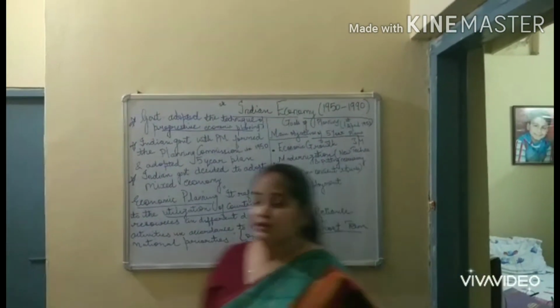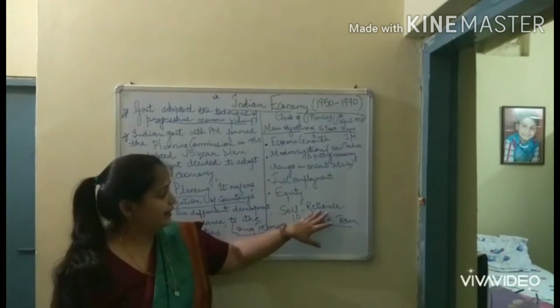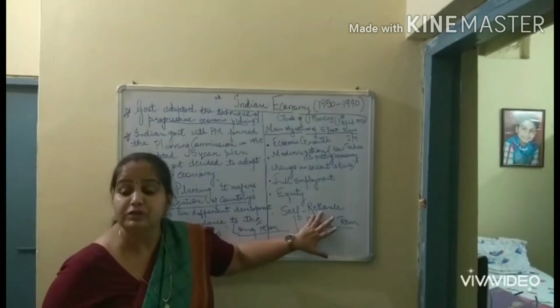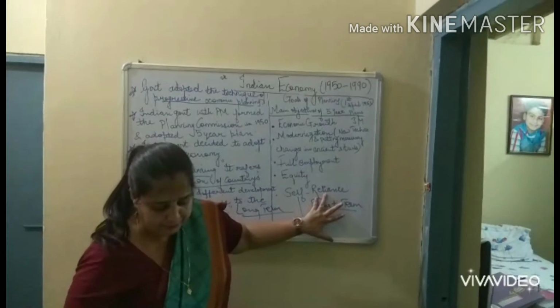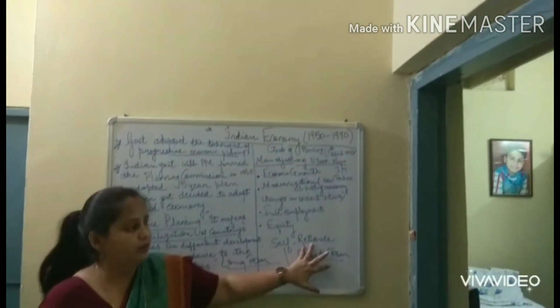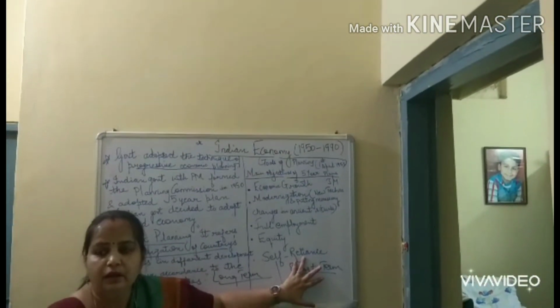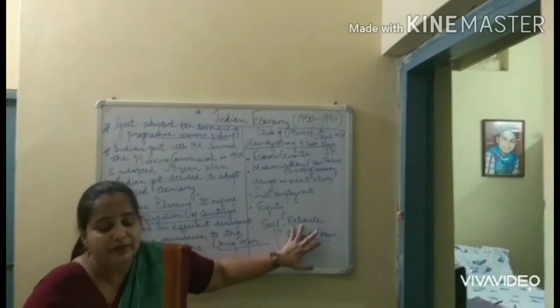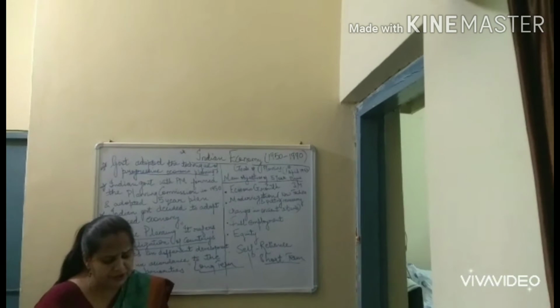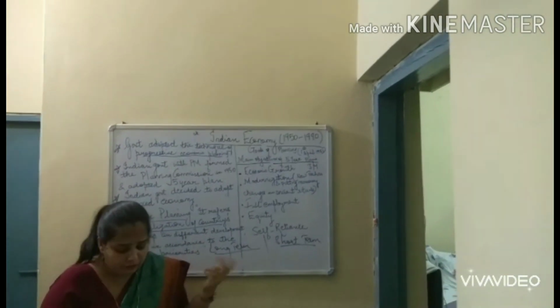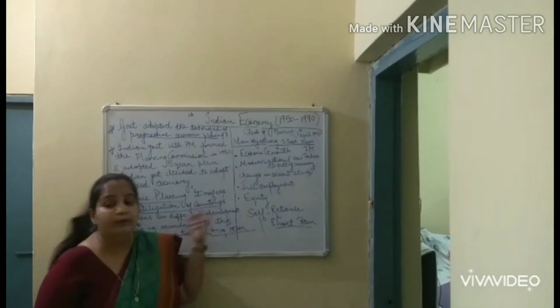Last is self-reliance. Self-reliance means self-independence. Everyone should be self-independent. For that, our government, instead of importing goods and services from foreign countries, started domestic production.